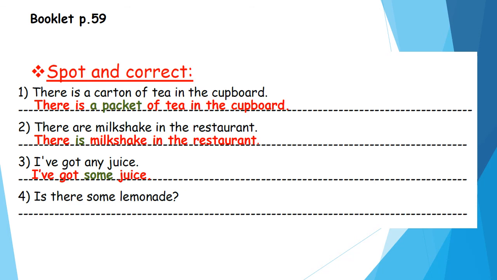Number 4. Is there some lemonade? And there is a question mark. This is a question. Is there some lemonade? Can we use some with questions? No. We use any with questions and negative sentences. So, we'll say what? Is there any lemonade? Super.